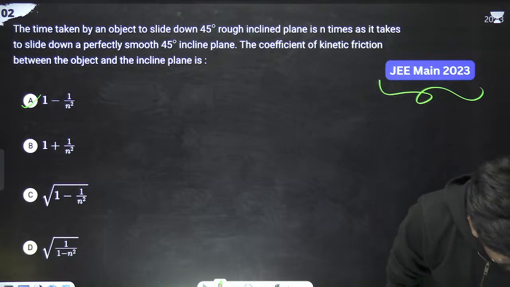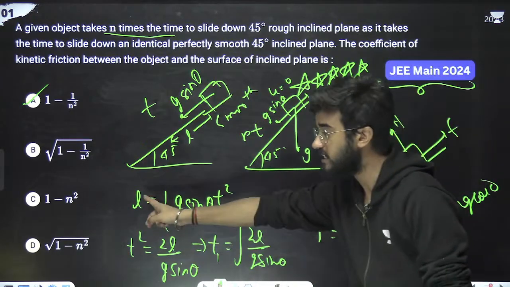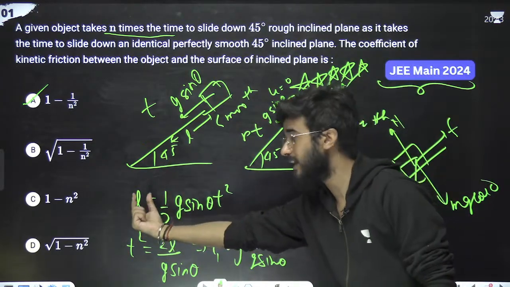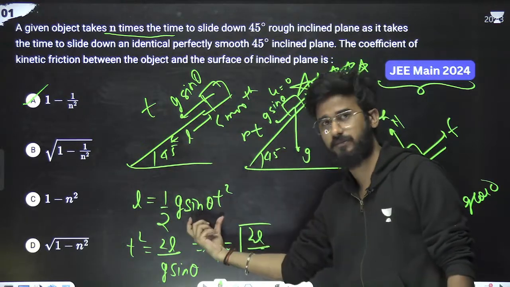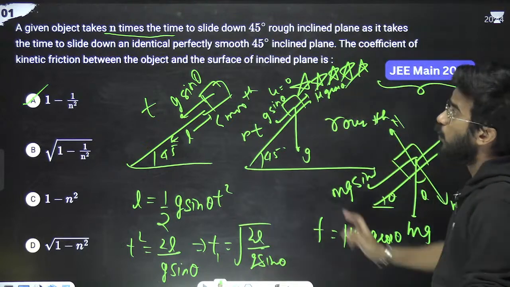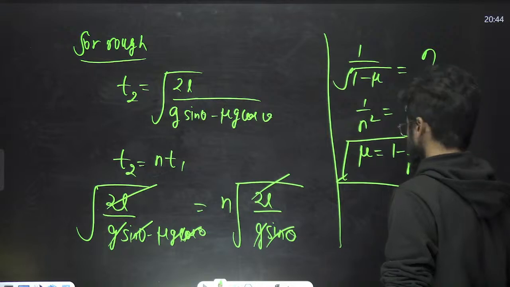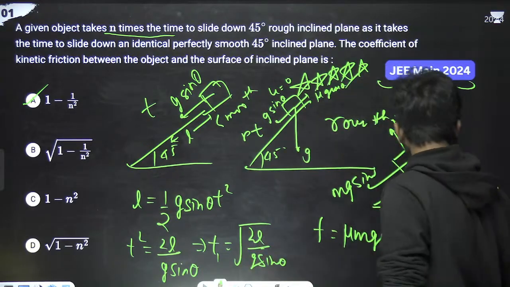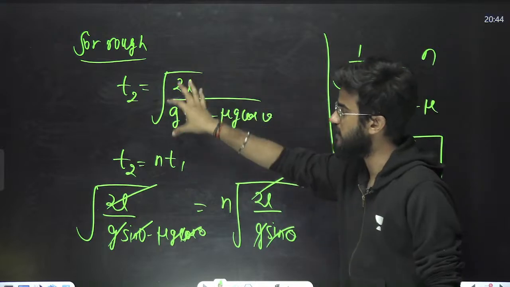How did the expression come? I have explained how it came. This is S equals ut plus half a t square. So S, the distance L, equals half times a, which is g sine theta in this case, times t square. We calculated time from here. For the rough plane, t is under root 2L by acceleration, but the acceleration is g sine theta minus mu g cos theta. So we just wrote this equation.